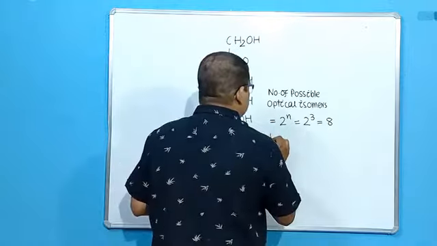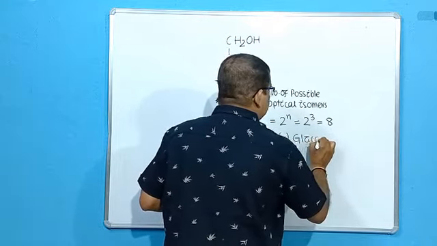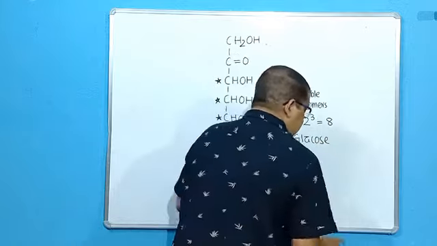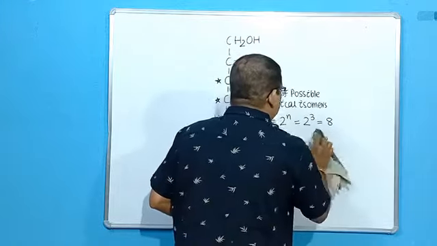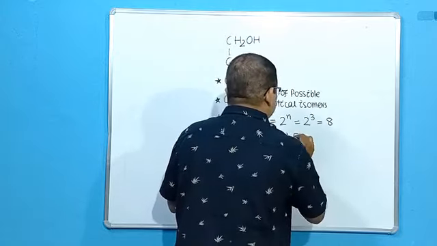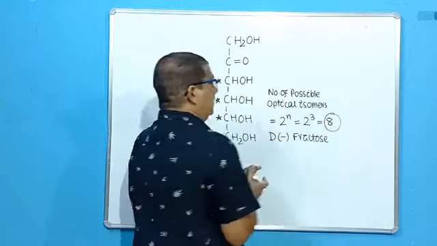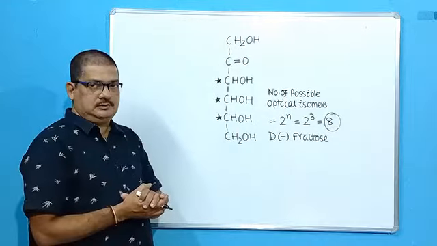One of them is D-fructose. So why am I writing minus here? D minus fructose is one of these 8 optical isomers possible.